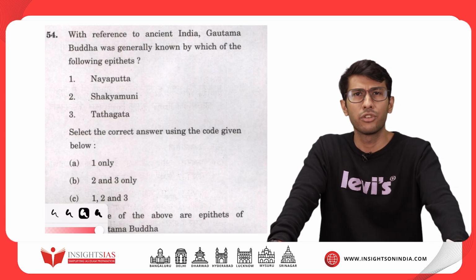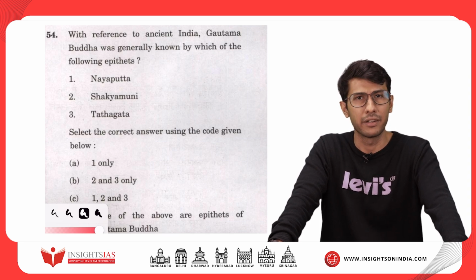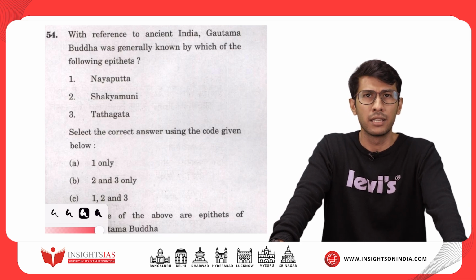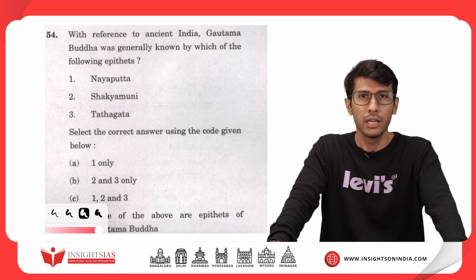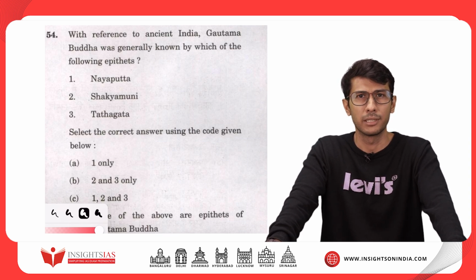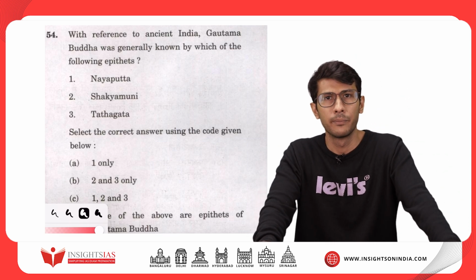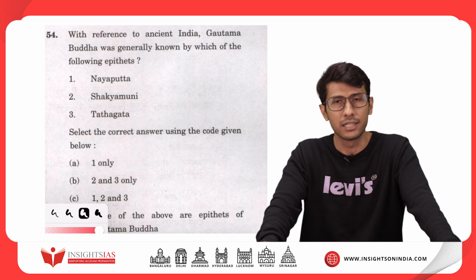With reference to ancient India, Gautam Buddha was generally known by which of the following epithets? And as I always say, epithets, the other names of kings, saints, scholars, philosophers, and including other lesser known names of places are a favorite area for UPSC. And this time they have asked the epithet of Gautam Buddha. So let's see the options here. Option number 1, Nayaputta. Option number 2, Shakyamuni, and option number 3, Tathagata.